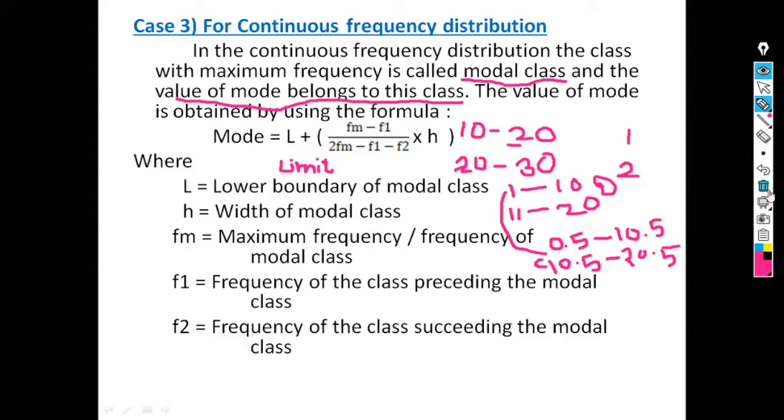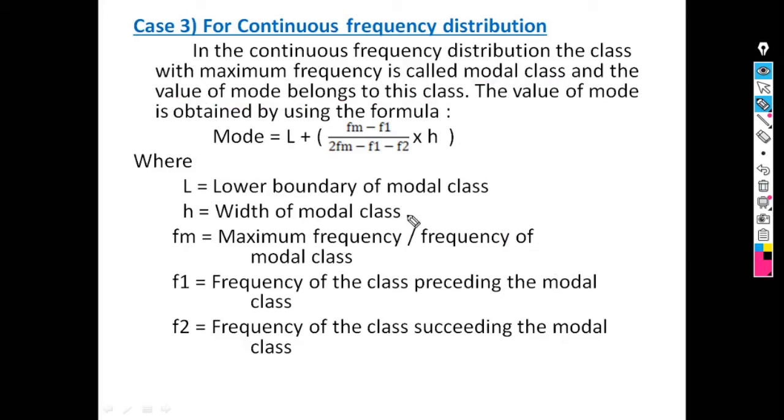h is the width of the modal class. Width means upper class boundary minus lower class boundary, or upper class limit minus lower class limit. Fm is the maximum frequency, or frequency of the modal class. F1 is the frequency of the class preceding the modal class, meaning the class just above the modal class, and F2 is the frequency of the class succeeding the modal class, meaning the class just below the modal class.